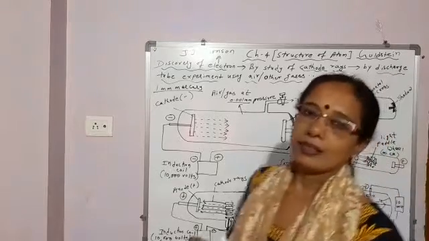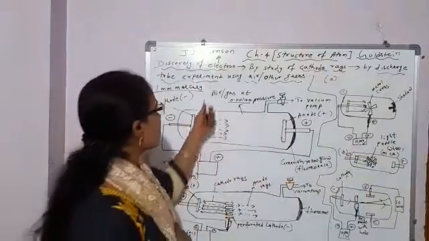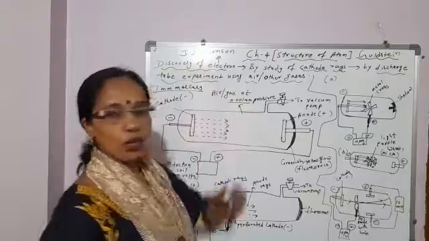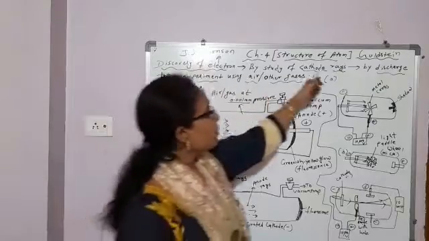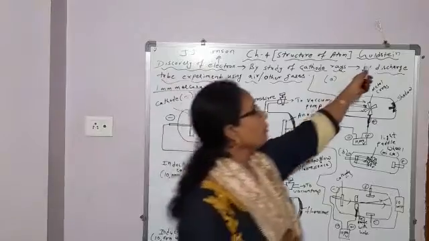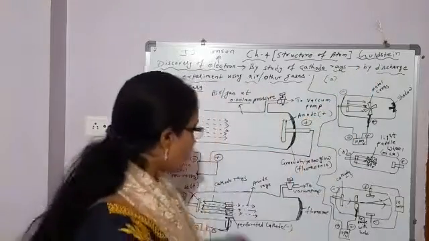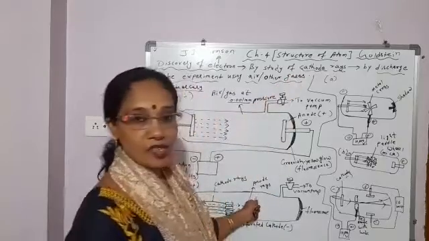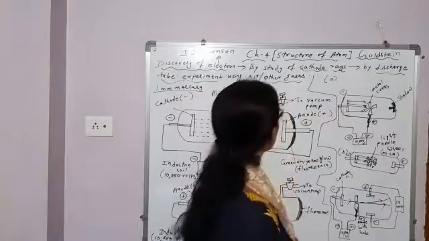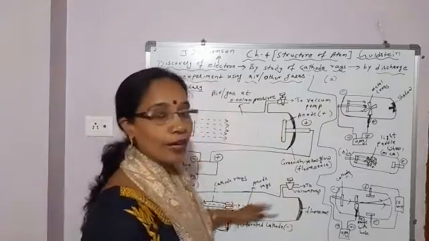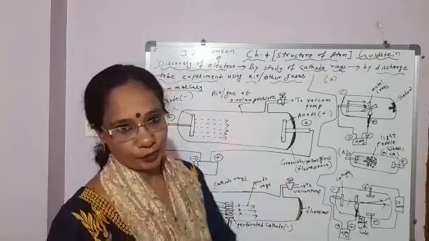Yes, students, just now we discussed the discovery of the electron and the proton. Who discovered the electron? J.J. Thomson, by the study of cathode rays. Who discovered the proton? Goldstein, by the study of anode rays. And how were cathode rays or anode rays studied? By using the discharge tube experiment. For that, what was taken in the discharge tube? Air or some other gas at low pressure.